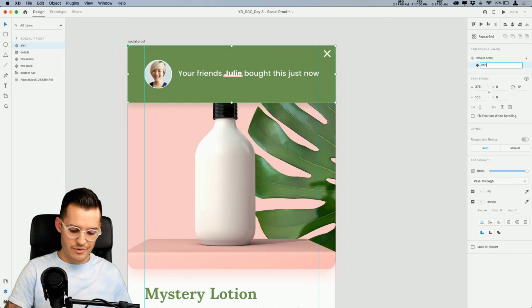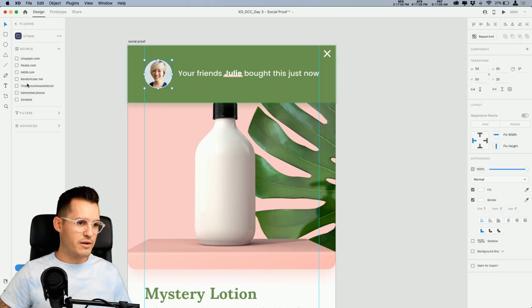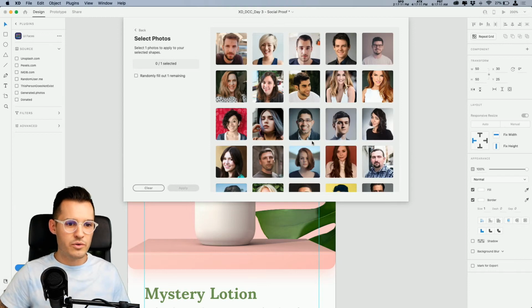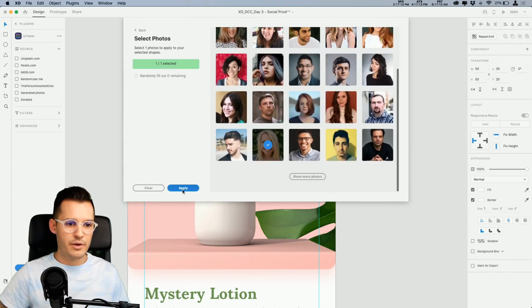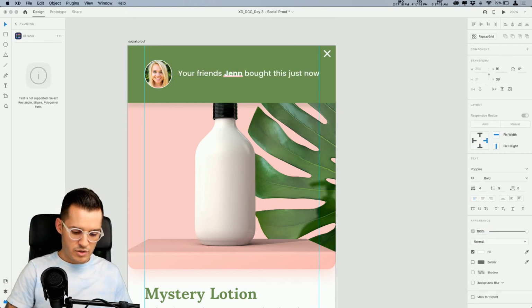Let's call this, I don't know, Jennifer. What's gonna be the deal with Jennifer? Well, the deal with Jennifer is she's a different person. So let's select a new avatar for Jennifer. If this thing will load, very cool. Okay, let's find Jennifer. Here we go. You could be Jennifer. And we'll change the name.